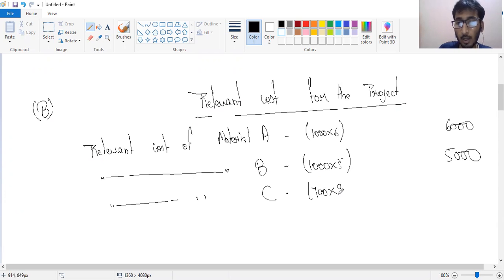So for 700, I could earn 2.5, and for the balance 300, I can replace it by buying from the market. So for the balance 300, it would be 1750.